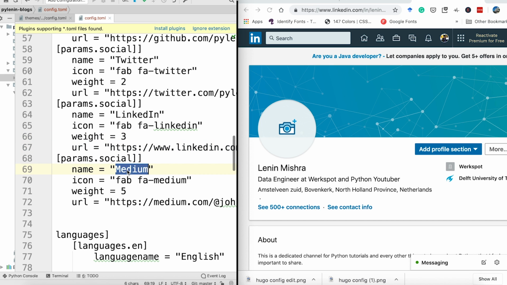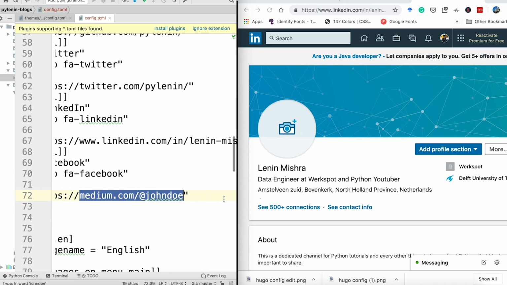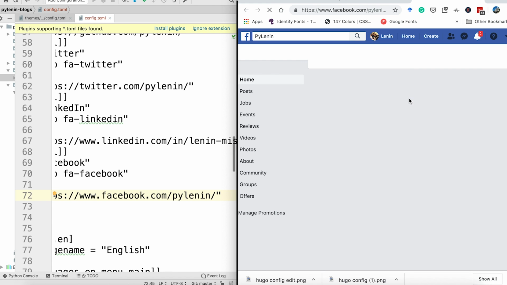I don't think I need Medium, but I do need Facebook. Based on the icons, fab fa-twitter, fab fa-linkedin, I think it is going to be fab fa-facebook. Let's try. And then here I can put in the Facebook URL, https://www.facebook.com/pylenin. Let's close this. Oh, now you see we have a Facebook icon as well. And now if I click here, it should open up my Facebook page.